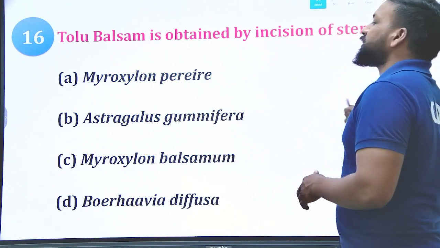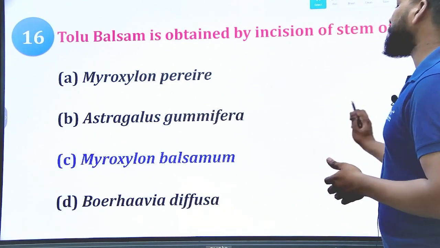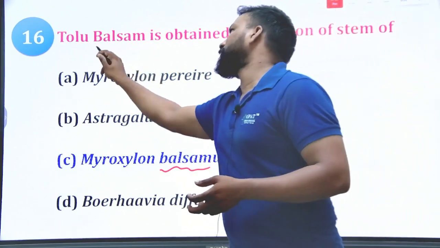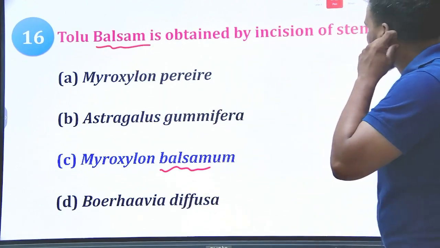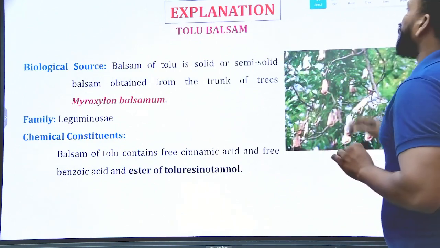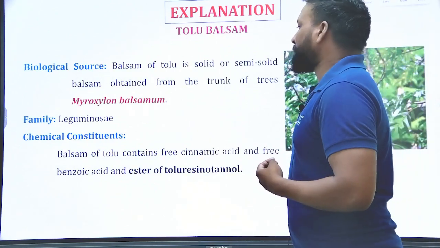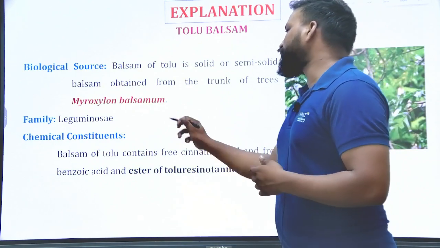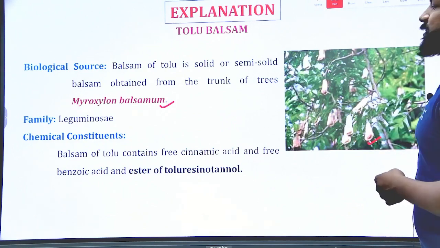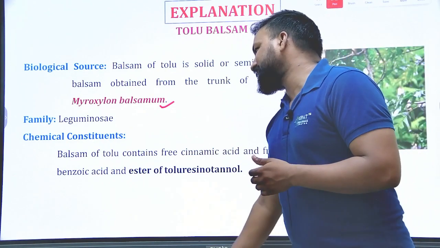Let us see the right answer. Yes, option C, Myroxylon balsamum. Balsam. Okay, balsamum, Myroxylon balsamum. Yes, so the balsam of Tolu is a solid or semi-solid balsam obtained from the trunk of the tree Myroxylon balsamum, and it belongs to the family Leguminosae, and its chief constituents are